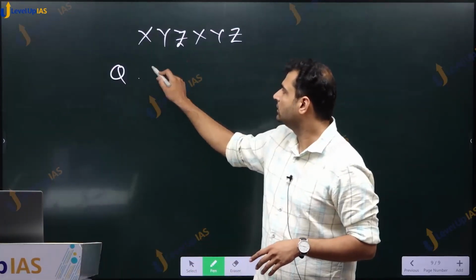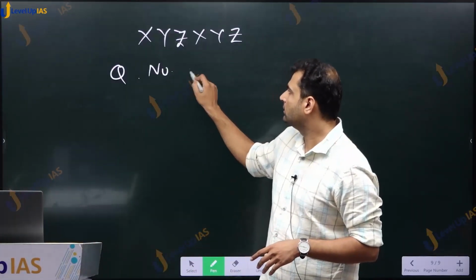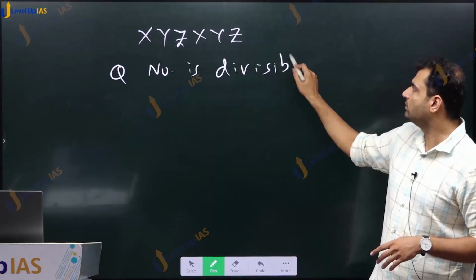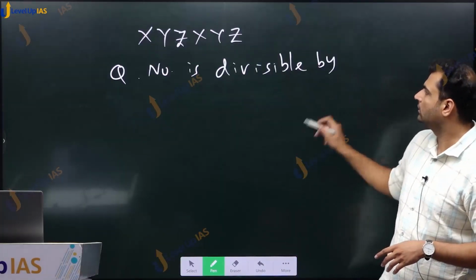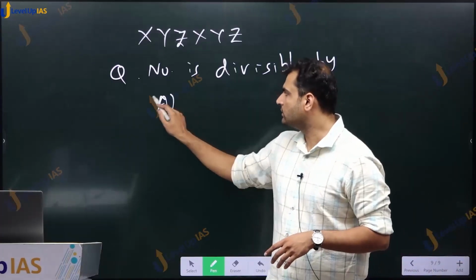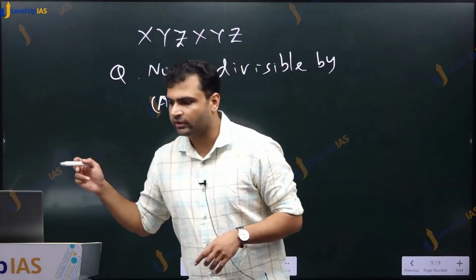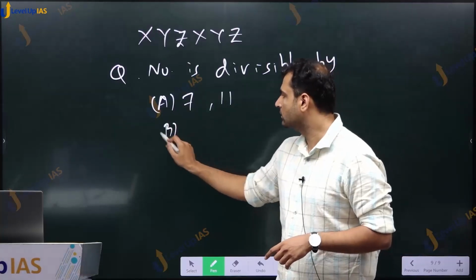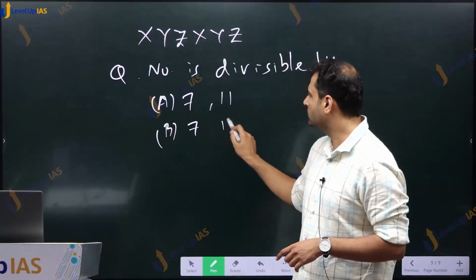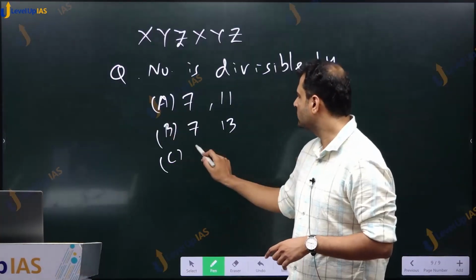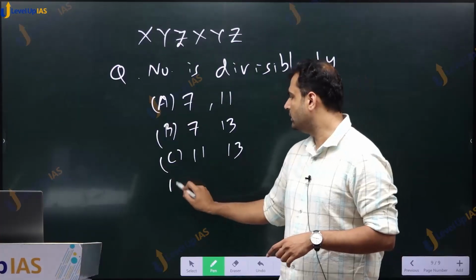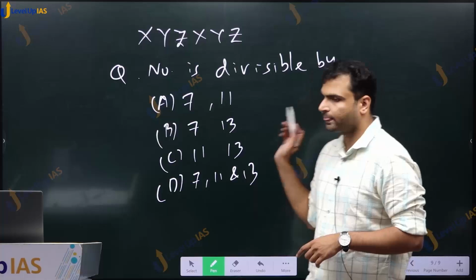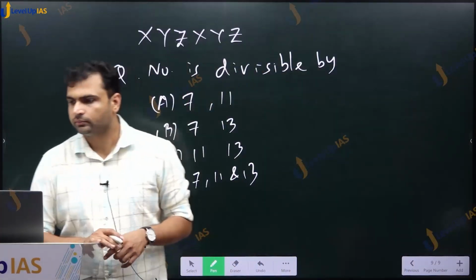Option A is 711, B is 713, C is 1113, and D is 7, 11 and 13 all. These are the options.